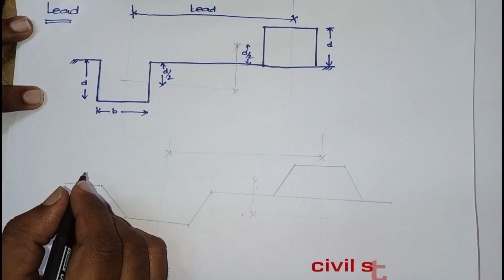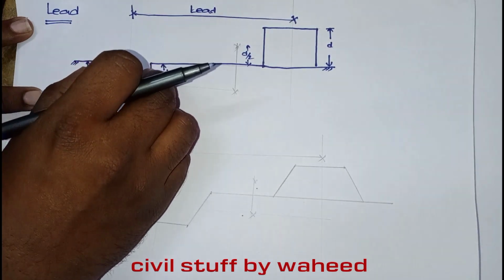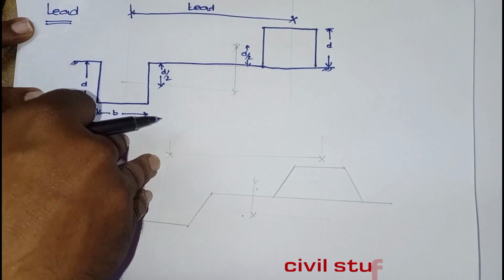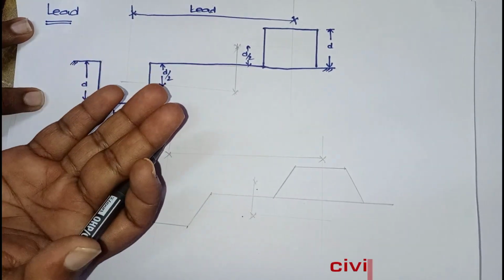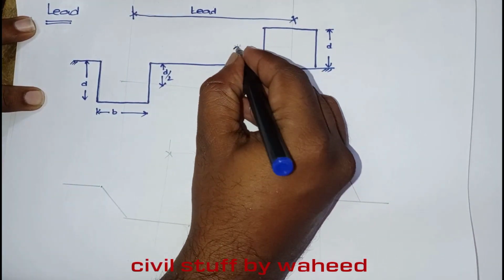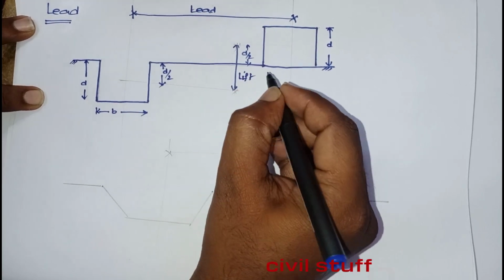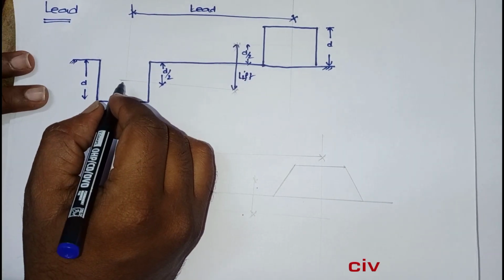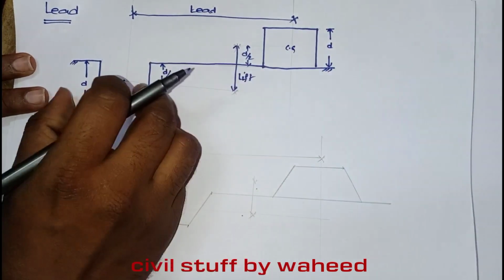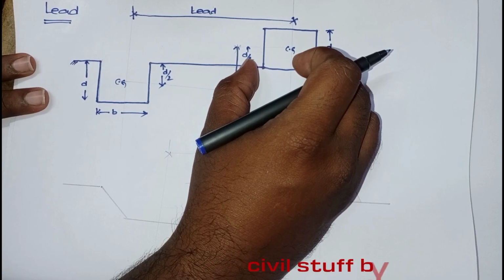Lead. Similarly, as you dig downwards in depth, you will be going some distance in the vertical direction below ground level, which means you will be carrying the soil to the top. That vertical distance we call a lift. What is it called? Lift. The vertical distance between the center of the excavation pit, this is the CG, and the center of the bank is called a lift.